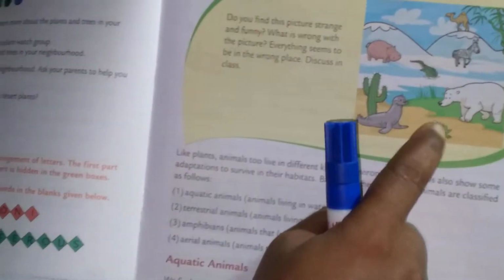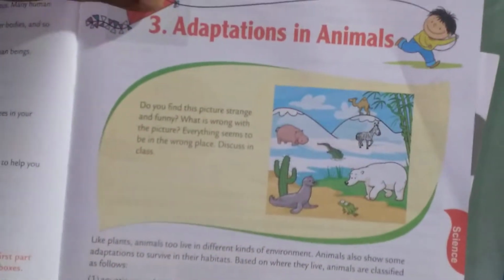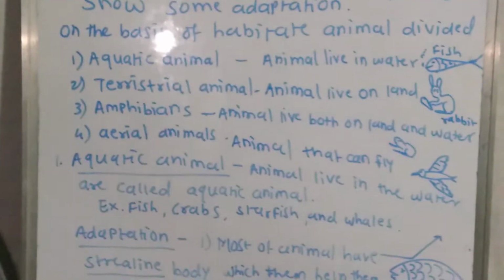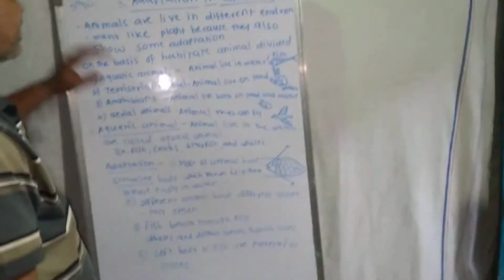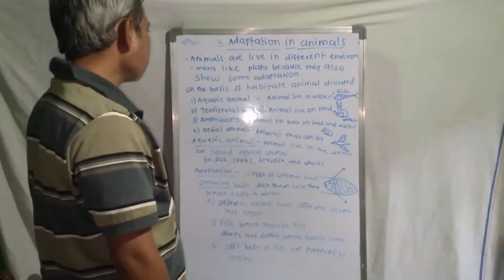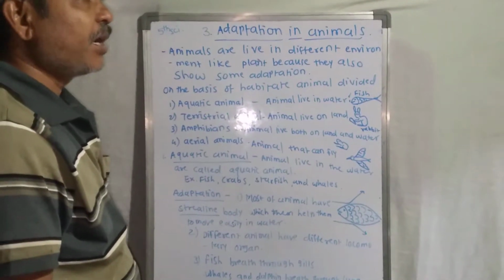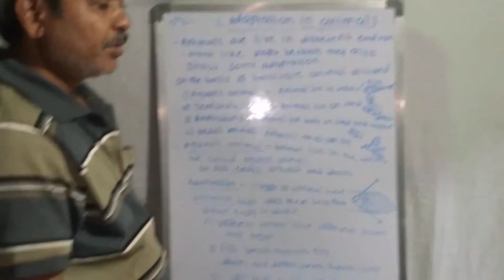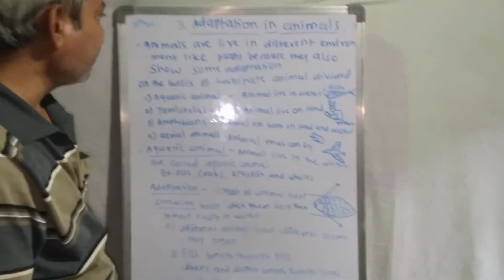In this region there is a desert, this is the plain, and this is the hilly region or the polar region. So in this way different kinds of animals live there. When we discuss animals, we know that there are different kinds of animals according to where they live, or according to their habitats. So which are the different kinds according to habitats?